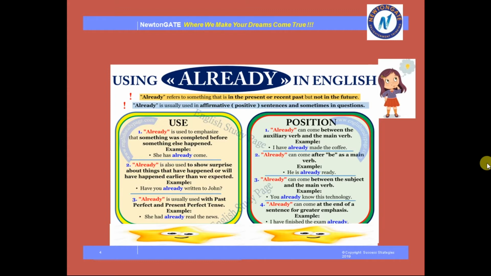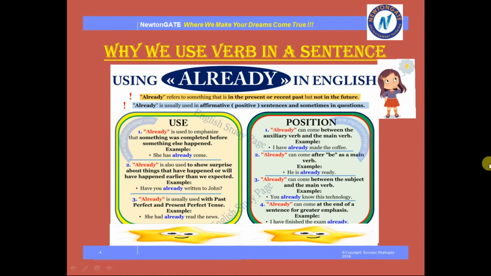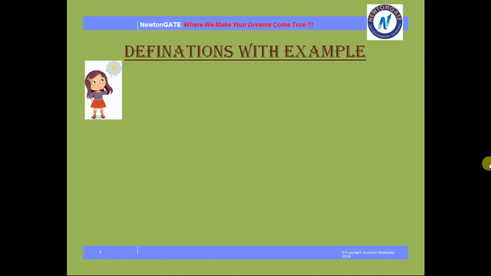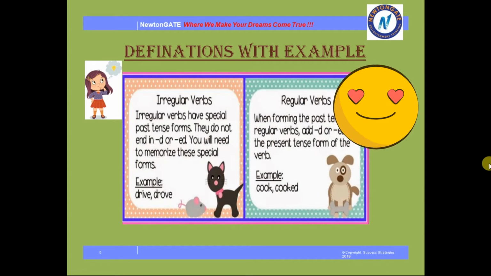Okay, these are the particular things which you have to know while using the verb. It's very important to know actually where you will place the verb.